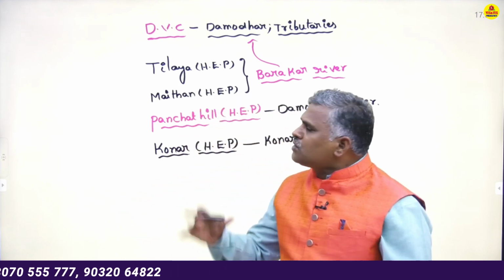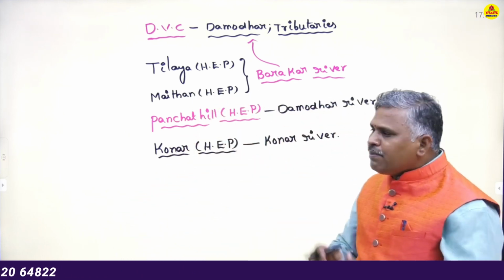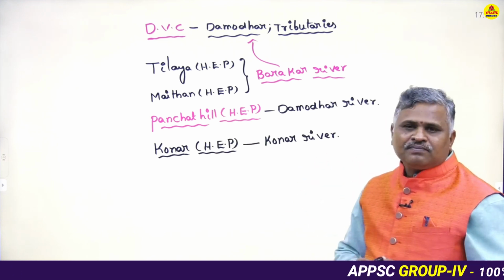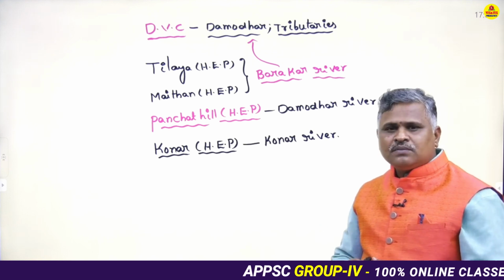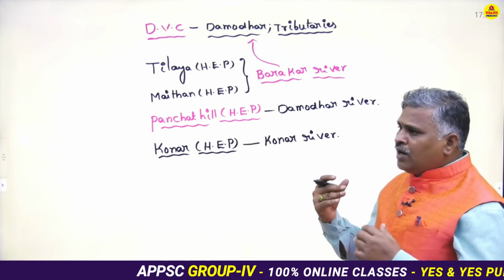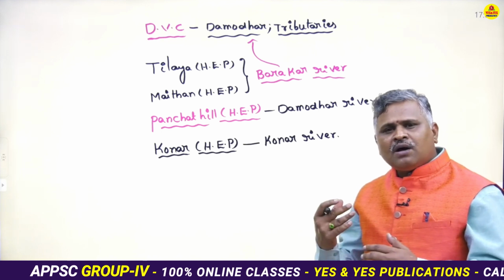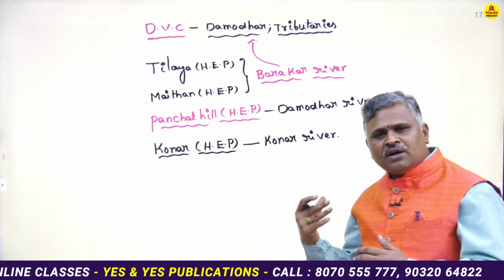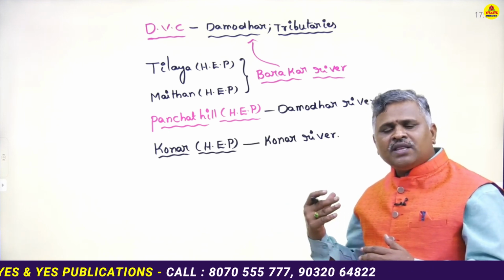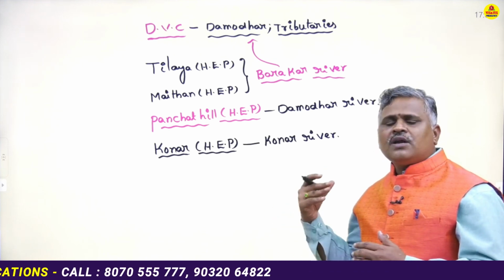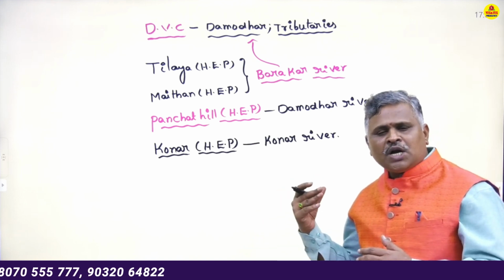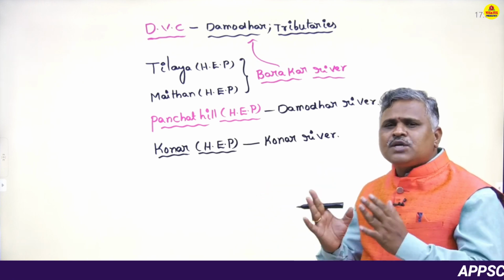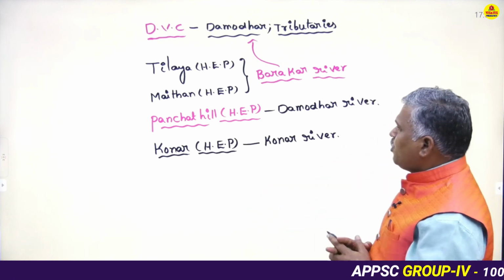What are the main objectives of these hydroelectric power plants? The main objectives are to control the floods. Next one, to provide irrigation water, to provide drinking water. Next one, to control the floods. Next one is to produce hydel power. These are the main objectives of these hydroelectric power plants.